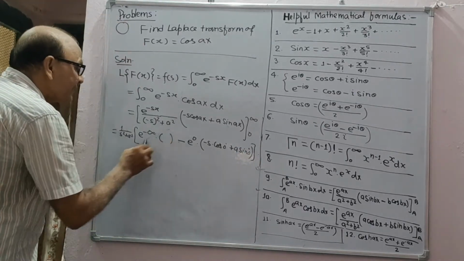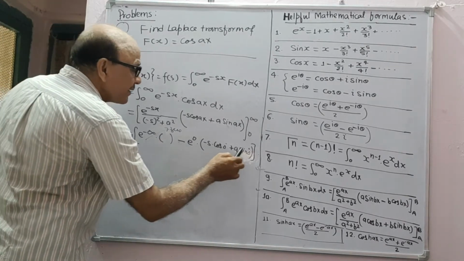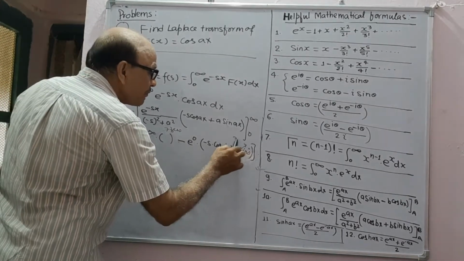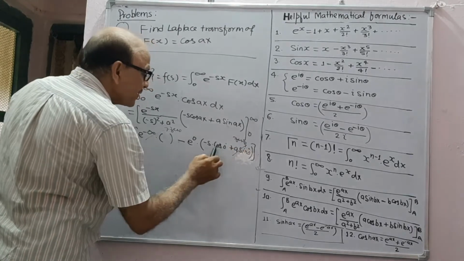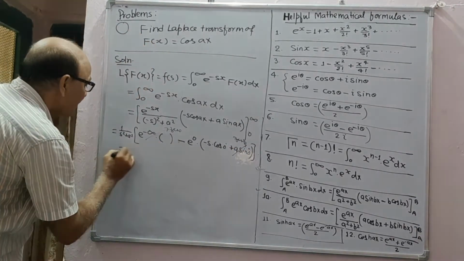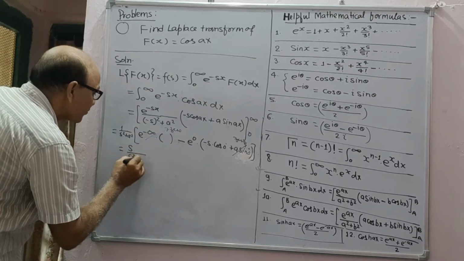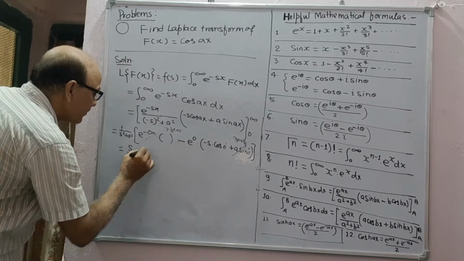Now this is 0, this is 1, this is 0, this is 1. Minus minus is plus, so plus s, and we get s upon s squared plus a squared.